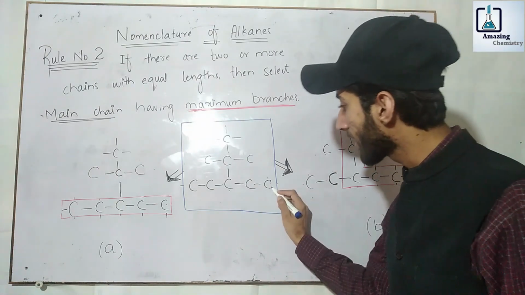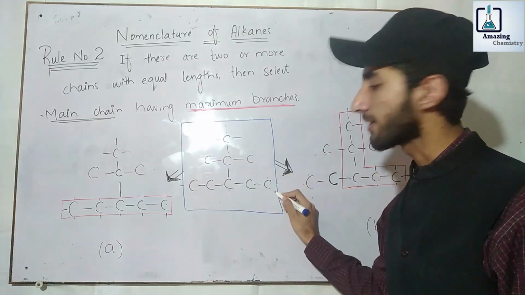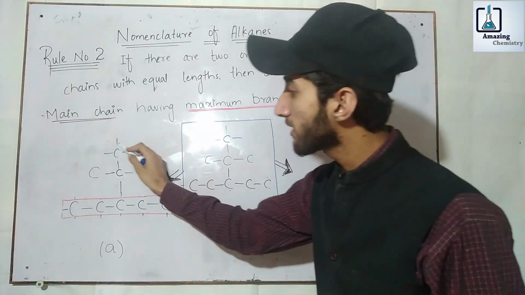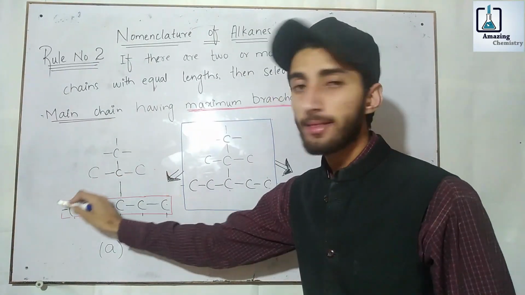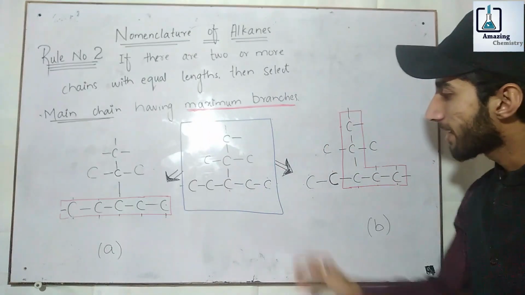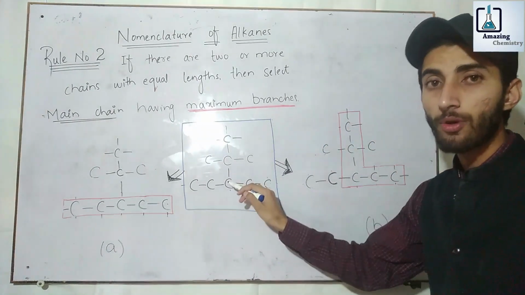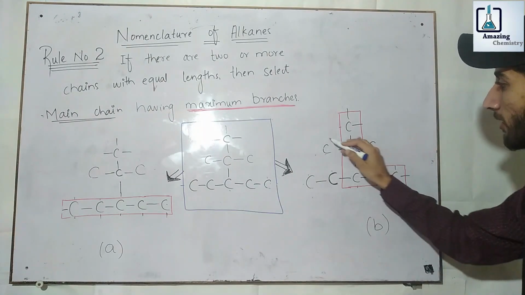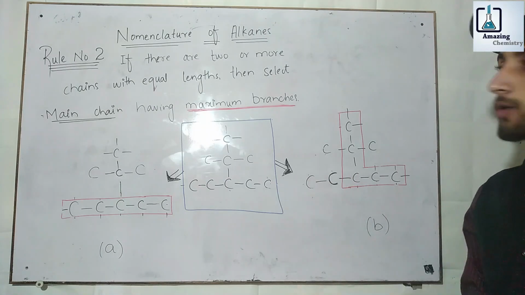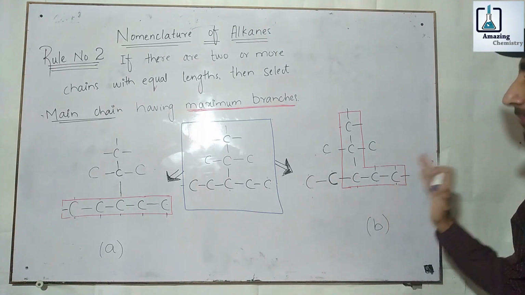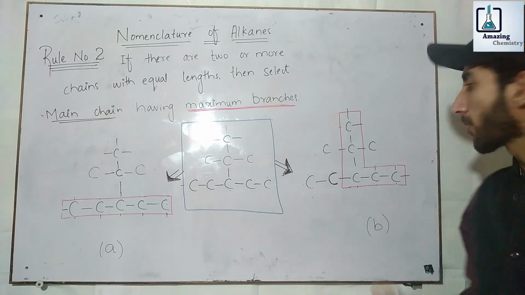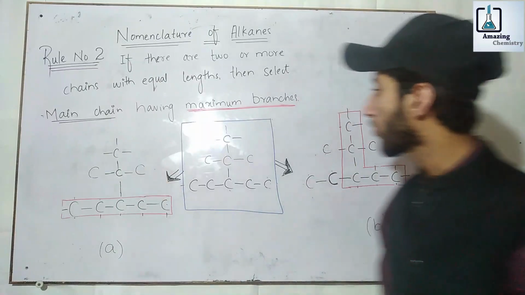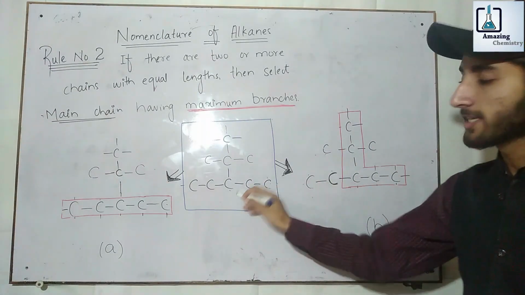For example, if I select this as a main chain or parent chain as I selected in structure A, then we can see that there is only a single branch in this molecule. While if I select this as a main chain or parent chain, as in structure B, there are 1, 2 and 3 branches. So according to the second rule, the main chain should be selected having the maximum number of branches. So it has 3 branches while it has only 1 branch. So we should select structure B for this molecule.